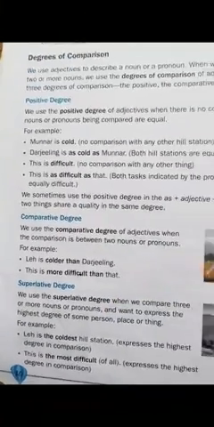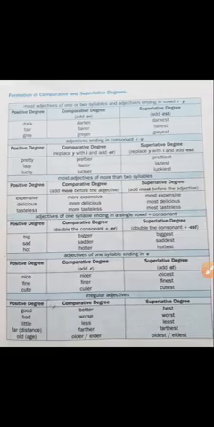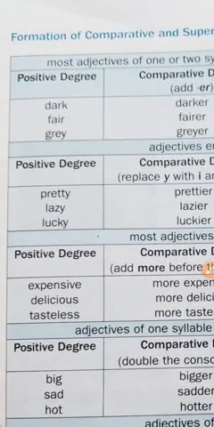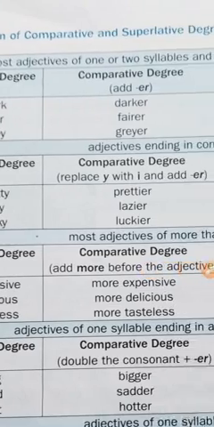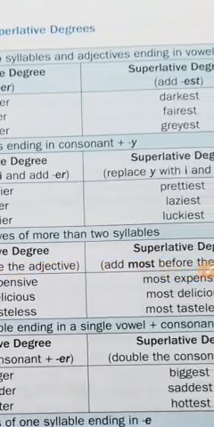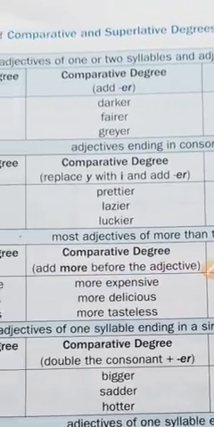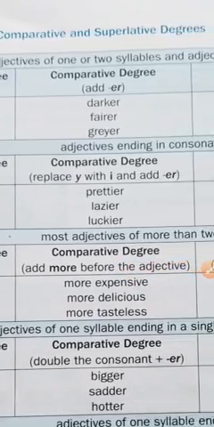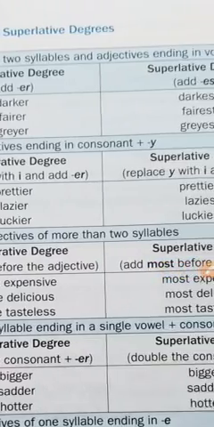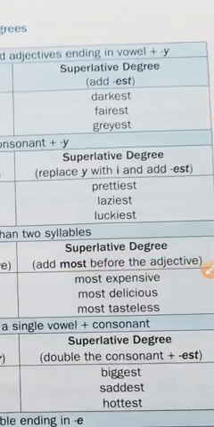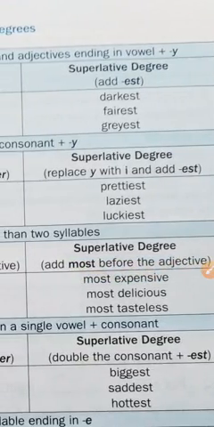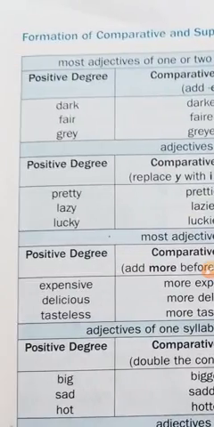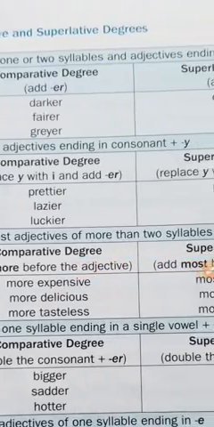Okay, now see another page. There are the positive, comparative and superlative degrees. Most adjectives of one or two syllables and adjectives ending with vowels. How do we form the comparative and superlative degree of an adjective? Let's pay attention.